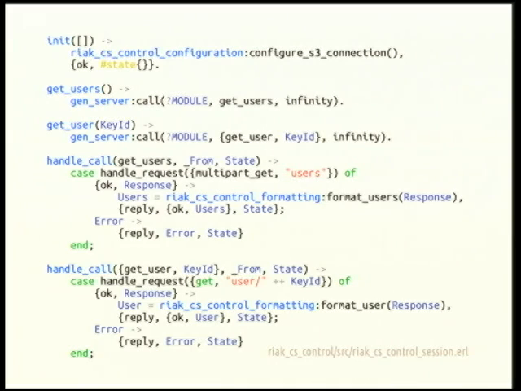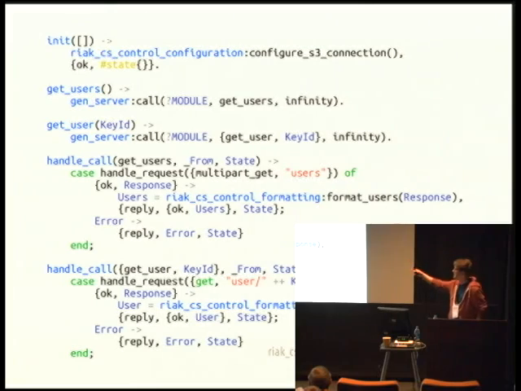And then in the GenServer pattern, you basically write these handle call functions. So you call GenServer call. It will call into the process that's running the GenServer, and will basically pattern match on these first things. In the first case, we're pattern matching on the atom get users. In the second case, we're pattern matching on get user with the key ID. And then in these handle request calls, that's just an abstraction to actually make the S3 call. There's a bunch of key stuff you have to set up, so that's all handled inside there. It makes the request. If it can get the data, it calls this format user or format users function.